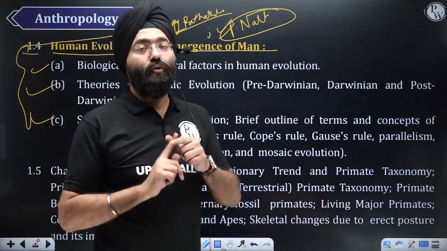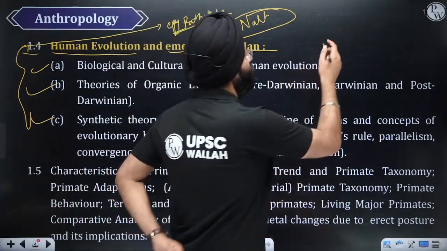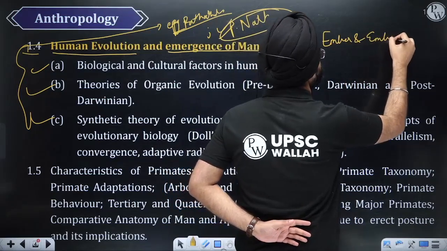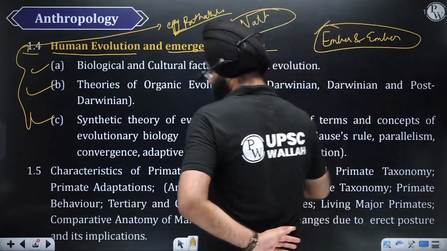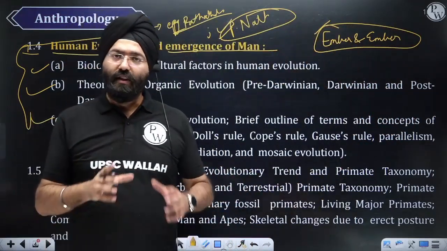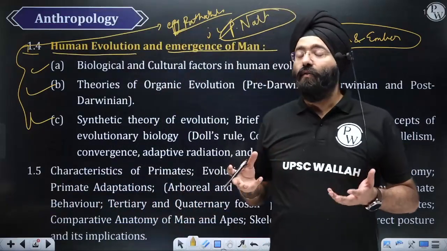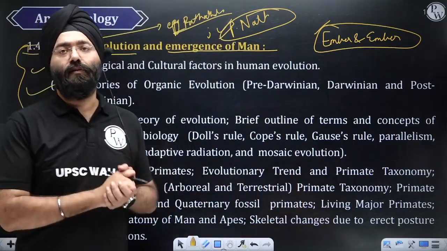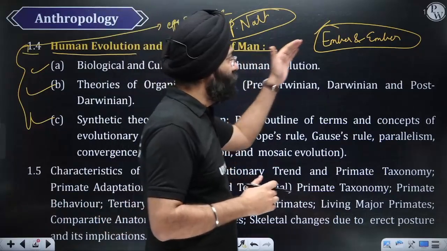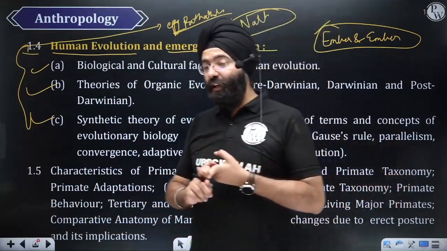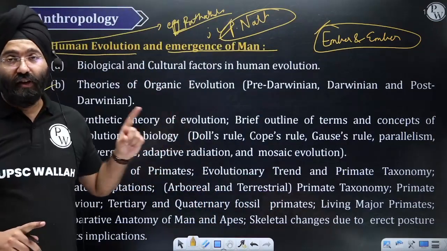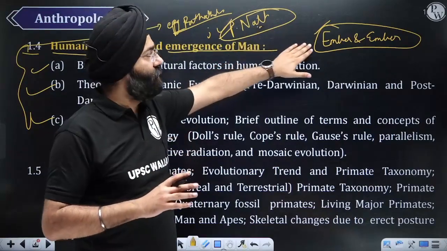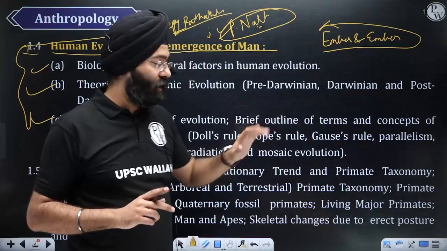Along with it, I'm mentioning one more book. See, this book is a reference book, Ember and Ember, right? This book, remember, is a reference book. This book is wonderful in the sense that when there are topics of linguistic anthropology or various cultural evolution, you can get a lot of case studies from this book. And sometimes if you do not understand a topic, you can take reference of this book. Do not take it as a book that you need to study every day. It is a reference book. There is a difference between P. Nath and this. P. Nath is a book you have to study properly. Not everything, but study properly. This is a reference book, right? Make a note of that well.